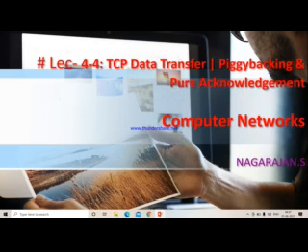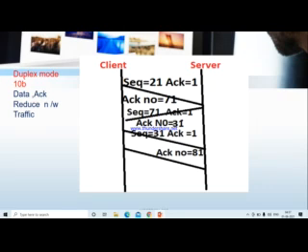This is our session today. TCP always provides duplex mode support. That means client and server can communicate at a time and transfer data at the same time. For example, say I transfer data of 10 MB. The first time, the client goes and requests the server. Let's say the sequence number is 21, setting the acknowledgement flag equal to 1 and the acknowledgement number equal to 71. Then what will happen?